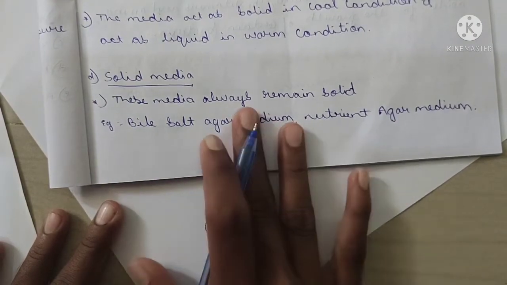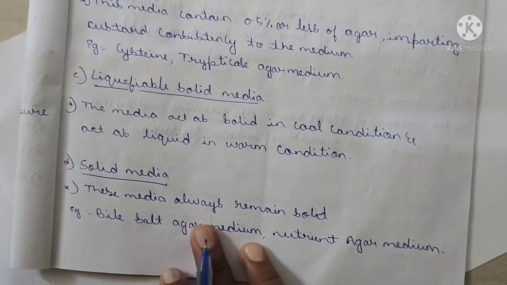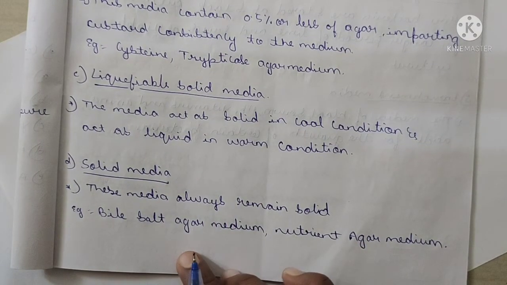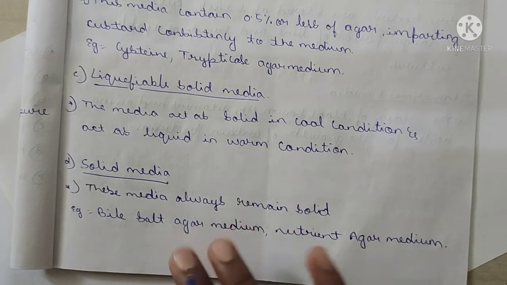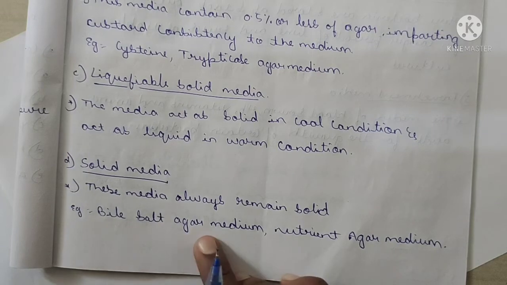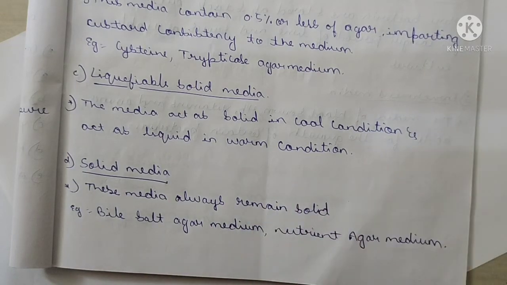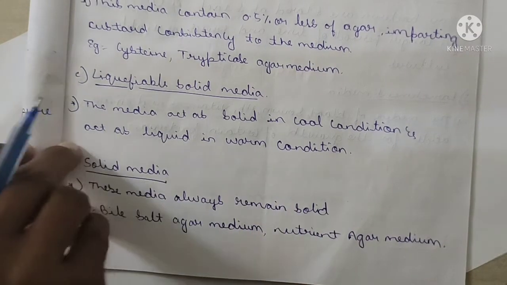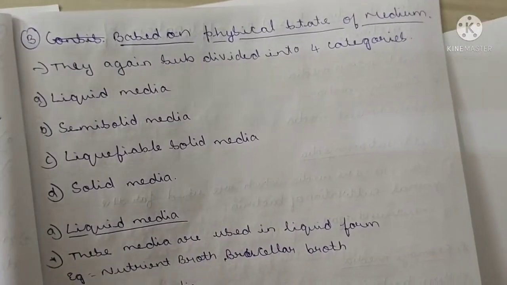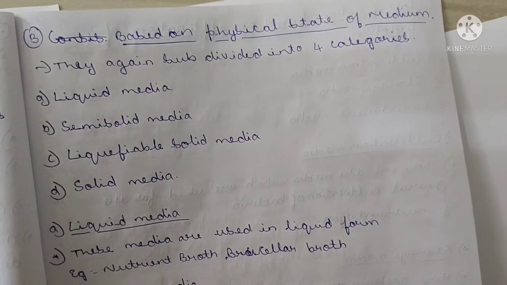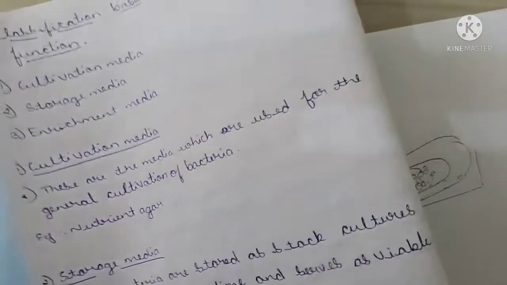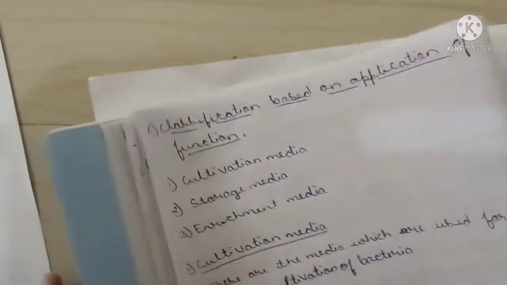type of media, which is required for some restricted bacteria which grow on this solid media. Bile salt agar media, nutrient agar media. It is the type of solid media, my dear brothers and sisters. Which one? Bile salt agar media, nutrient agar media. It is the solid type of culture media. Yes, this is the classification based on where? Based on the physical state, which can be seen with our eyes.